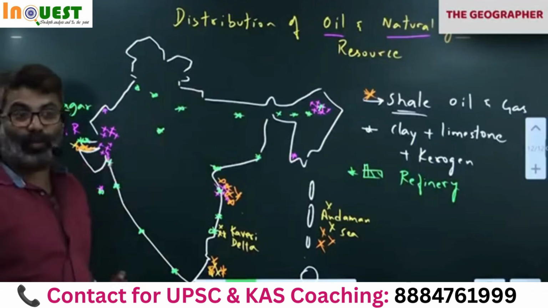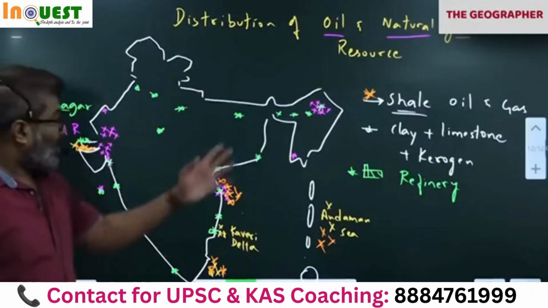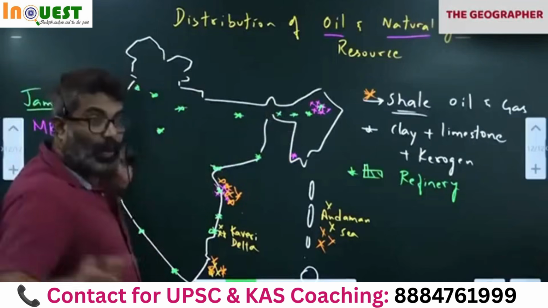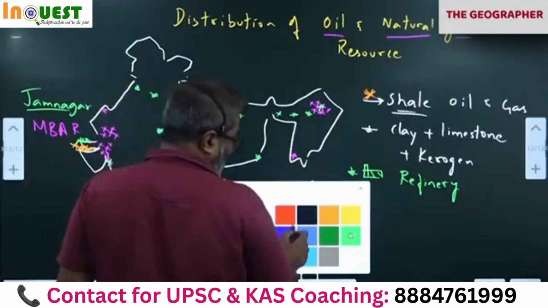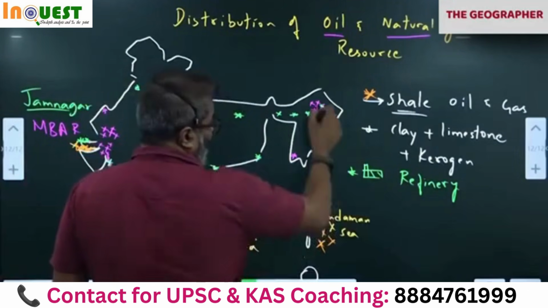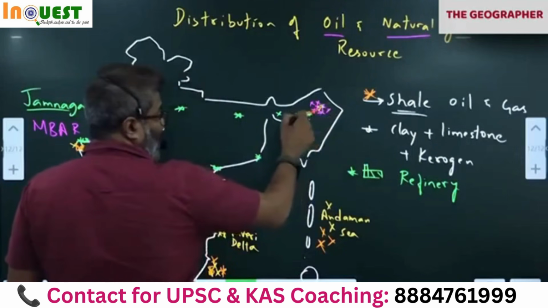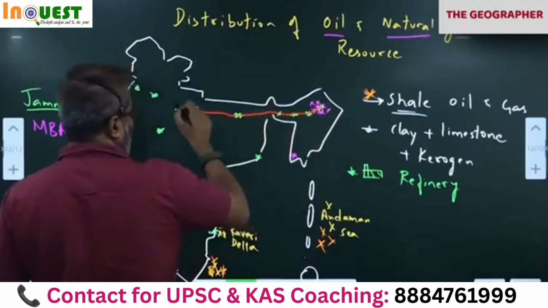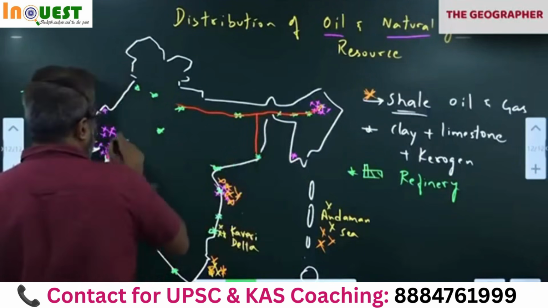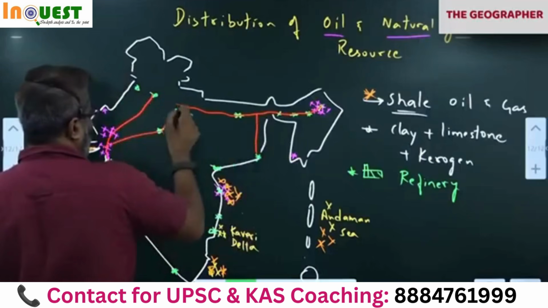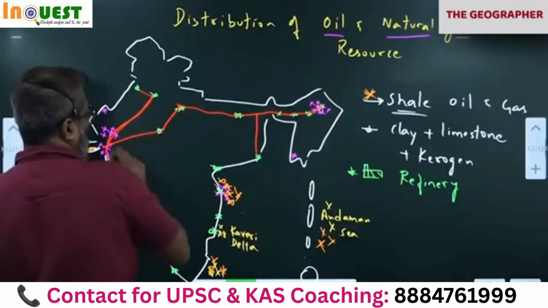Now when a refinery is given, how will you provide oil? Oil is here. So pipelines. We started making pipelines. Pipelines help us in connecting oil wells to consumption centers. Now all the oil wells come down like this. Notice that so many lines are going across the country. Have you noticed?